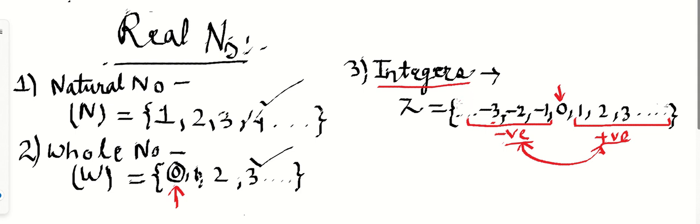Now a few questions I'll be asking on it. First question, so let's answer. Is 0 a negative or positive number? So our answer will be 0 is neither positive nor negative. Clear? Because 0 is just the position value for indicating the negative and the positive.